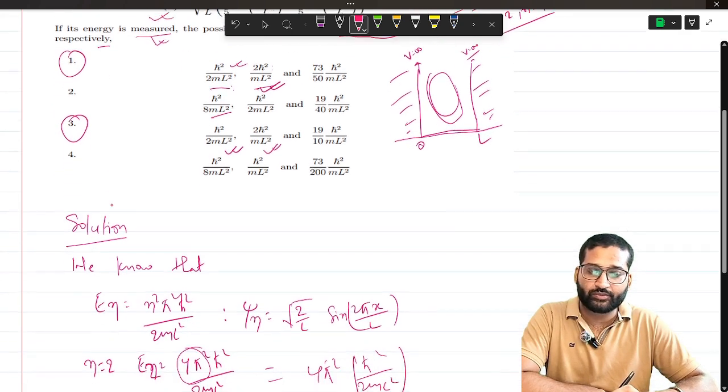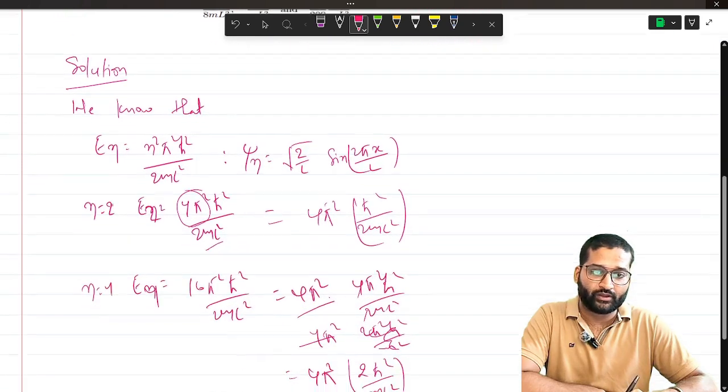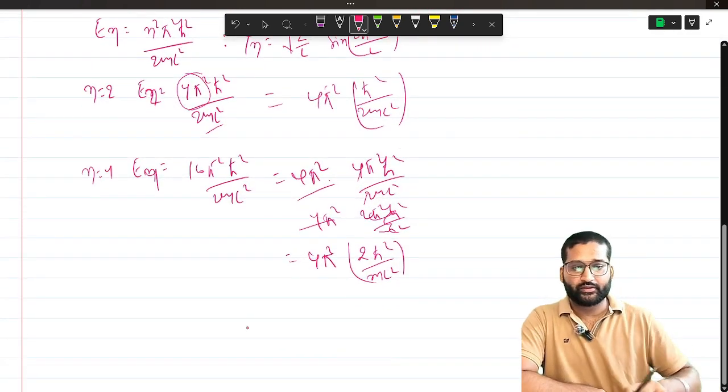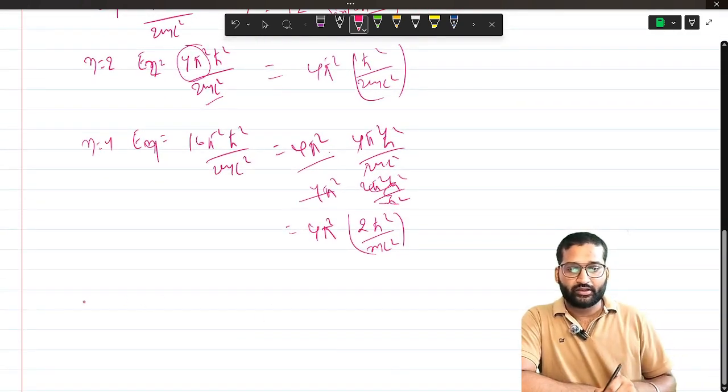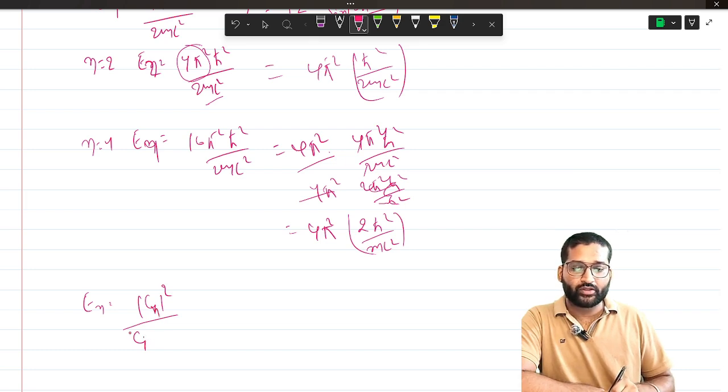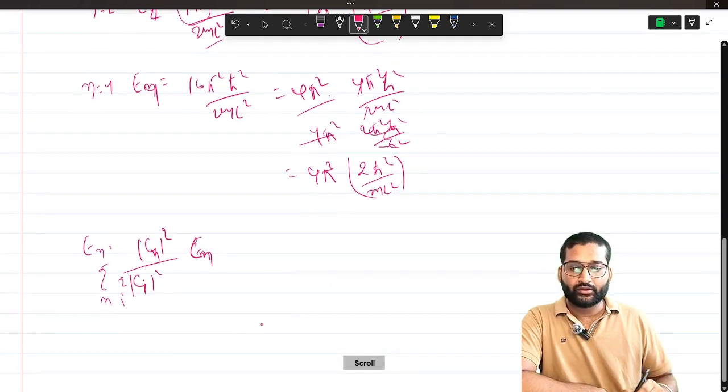Now let's find the average energy. So we will write the average energy E as the summation over n of mod Cn square by summation of mod Ci square, into En.